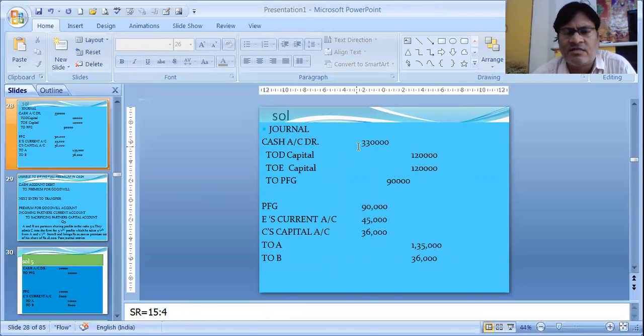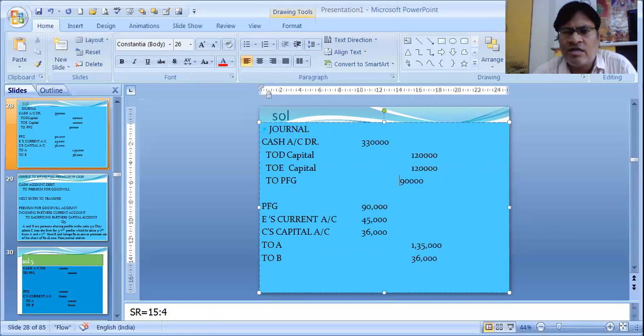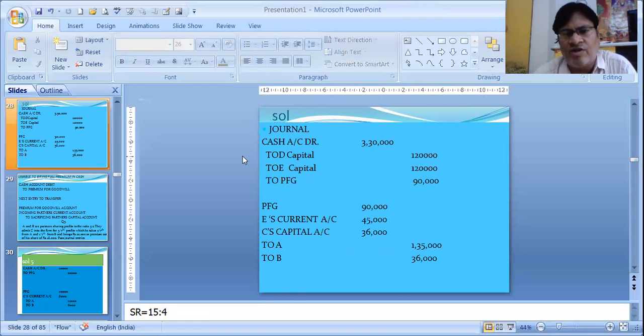Cash account debit, they are bringing 1,20,000 each. To D's capital 1,20,000, to E's capital 1,20,000, and 90,000 D is bringing as premium for goodwill as given in the sum. So to premium for goodwill 90,000. So total amount which the new partners are bringing is 3,30,000. That we have shown over here, 3,30,000. Next, the person who is unable to bring the premium for goodwill, that to find out we have to do certain workings.